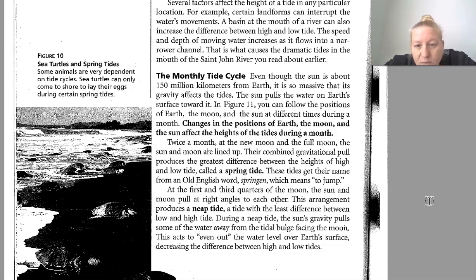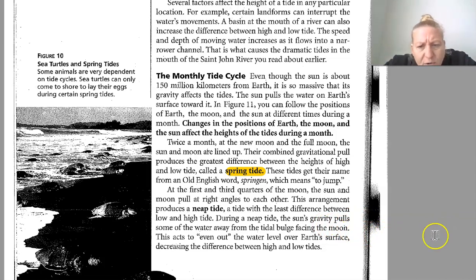Twice a month, at the new moon and the full moon, the sun and moon are lined up. Their combined gravitational pull produces the greatest difference between the heights of high and low tide, called a spring tide. We're going to talk about that here in a minute. These tides get their names from the Old English word springen, which means to jump.